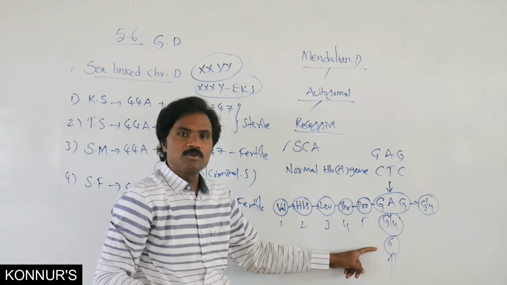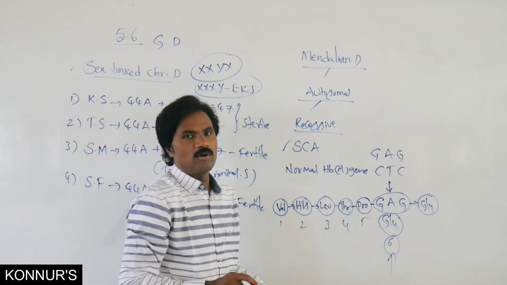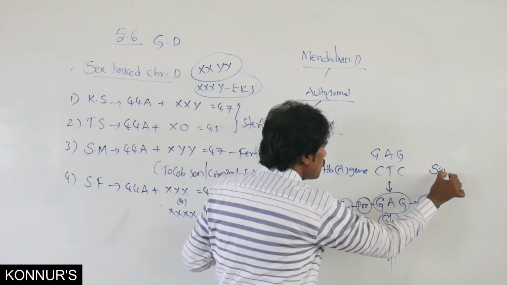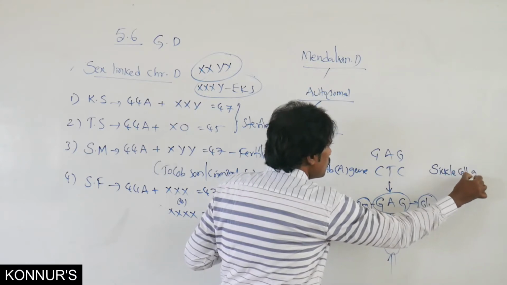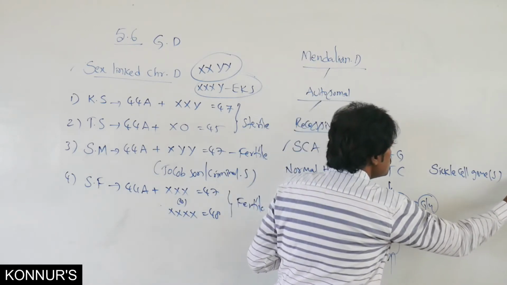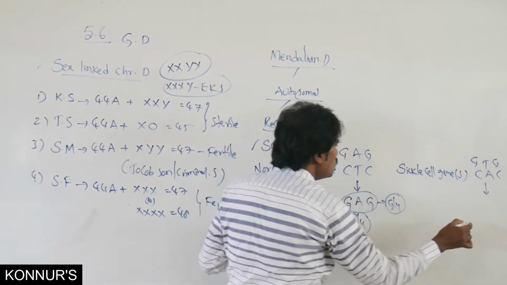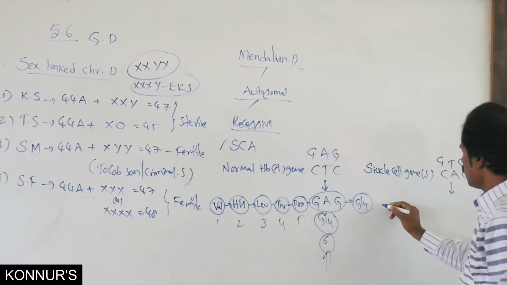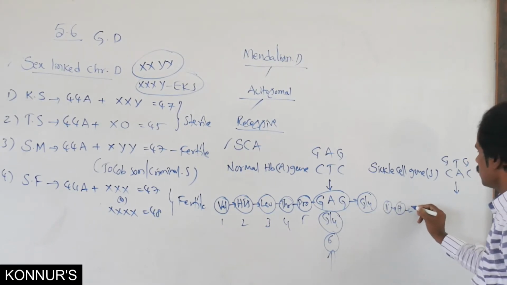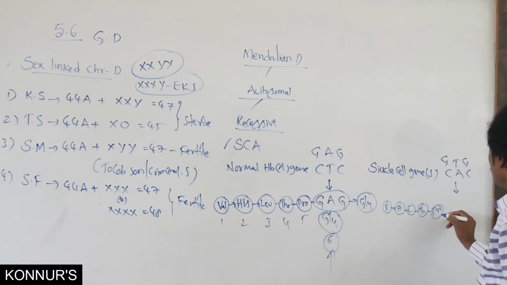In the person affected by sickle cell, that is the sickle cell gene, if you observe, it is present as CAC. This as usual will be valine, histidine, leucine, threonine, proline.